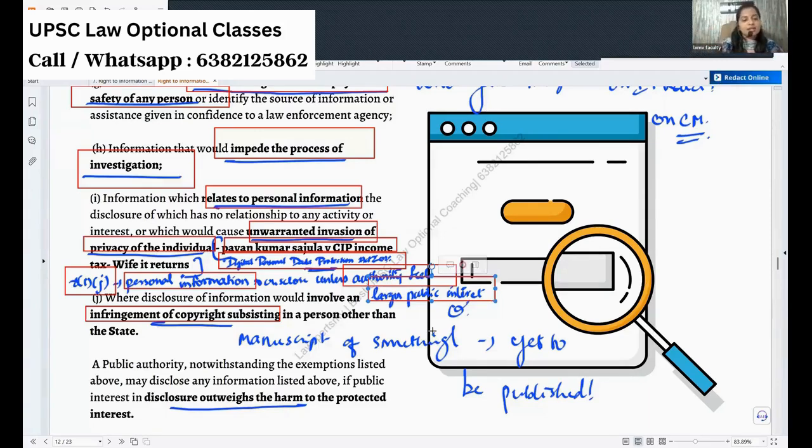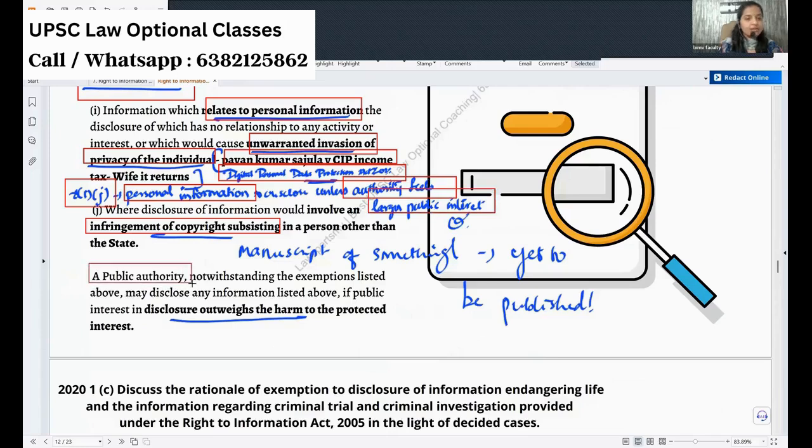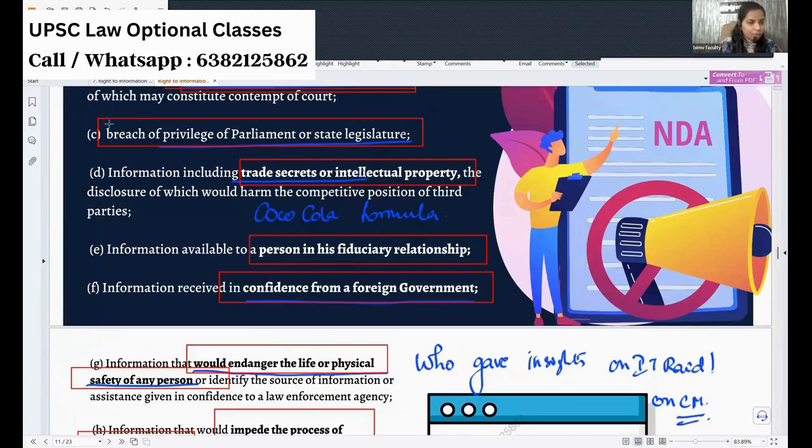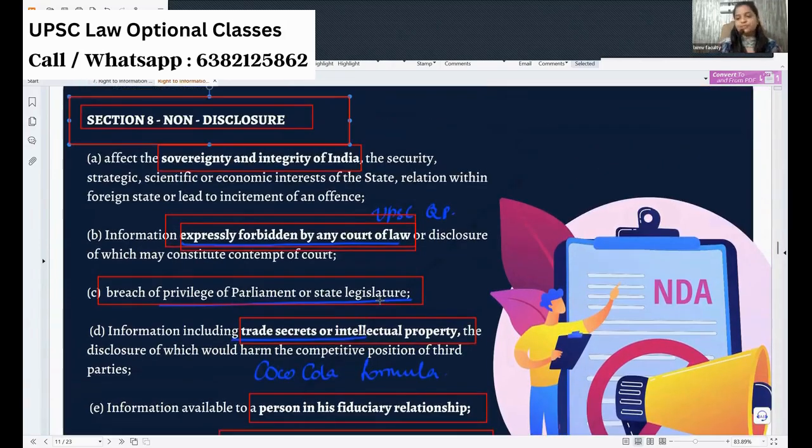Okay, next. Anything a public authority feels is going to affect a person, it cannot give that information unless and until the public good outweighs it. So you have an individual right and the public good, and if the public good is greater, the privacy can be breached for the public good by the authority. That liberty is also given. So what all is protected here is important. It's a previous year question.